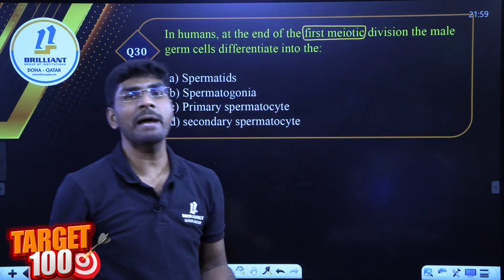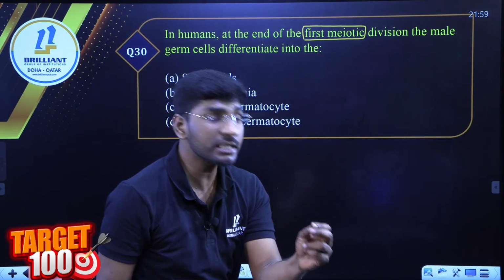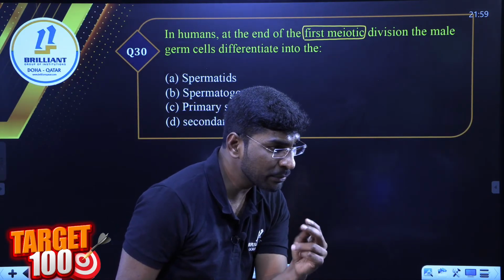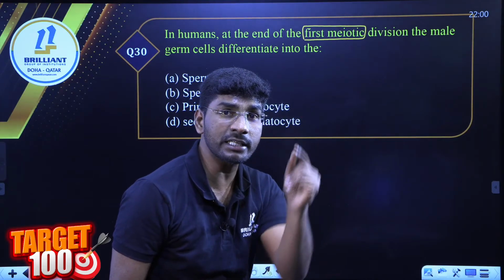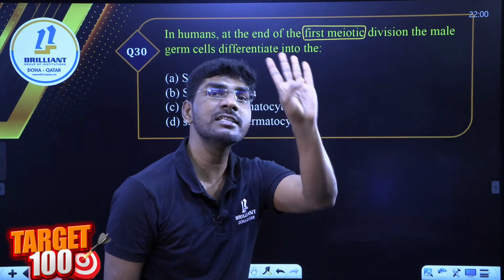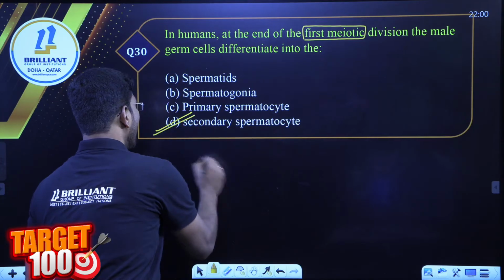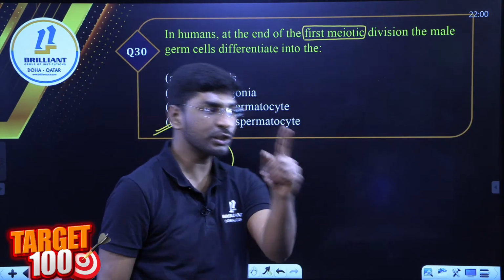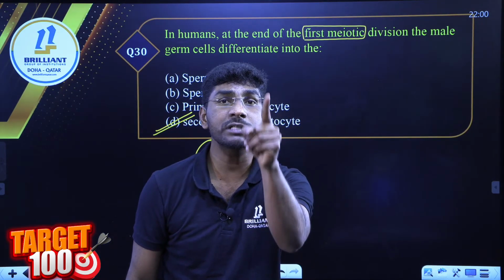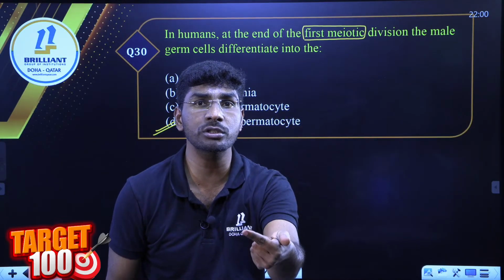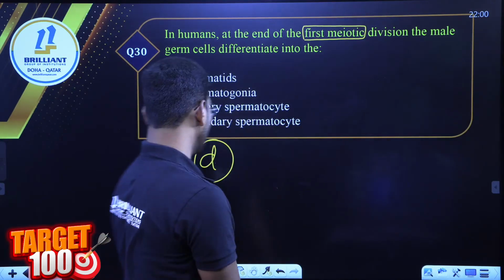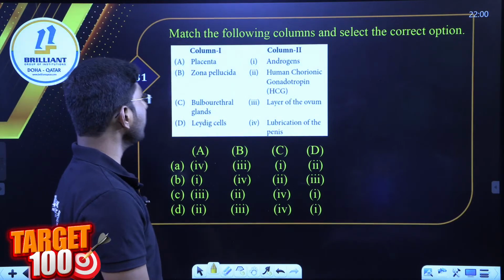Yes, very good. Absolutely. What is the stage? Only a few students. Reshma, good. Very good. What is the next stage? After primary spermatocyte, secondary. So we can write option D: after meiosis 1, secondary spermatocyte, which then completes meiosis 2. Next question.